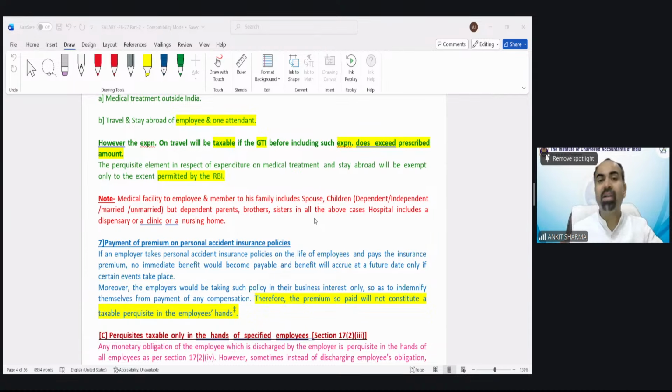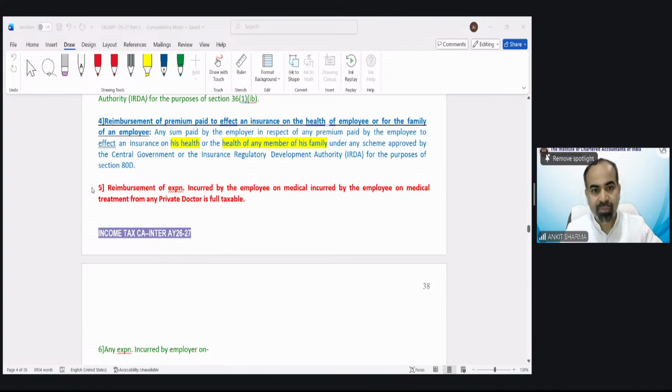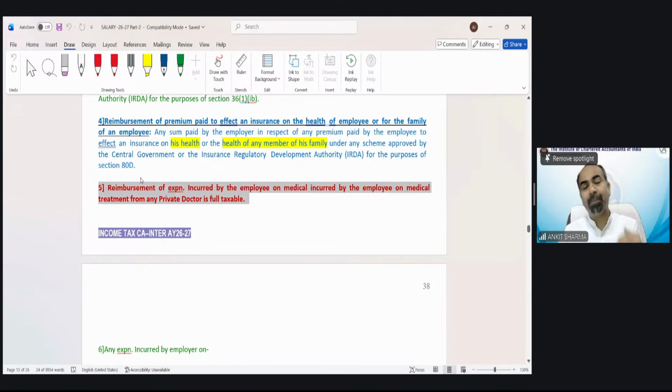It is not a government hospital. It's a kind of private institution. So if any treatment has been done in a private institution, that is going to be fully taxable. You can see this is due to point number 5 over here. Because that's a private nursing home, that's why we have taxed it. If it is in a government hospital or a hospital maintained by the employer, then she can claim the exemption. Correct.